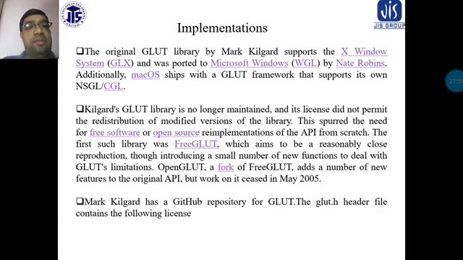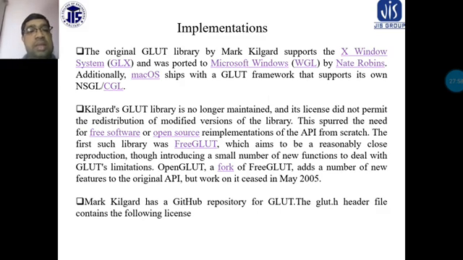The first such library was FreeGLUT, which aims to be a reasonably close reproduction, while introducing a small number of new functions to deal with GLUT limitations. OpenGLUT, a fork of FreeGLUT, adds a number of new features to the original API, but work on it ceased in May 2005.